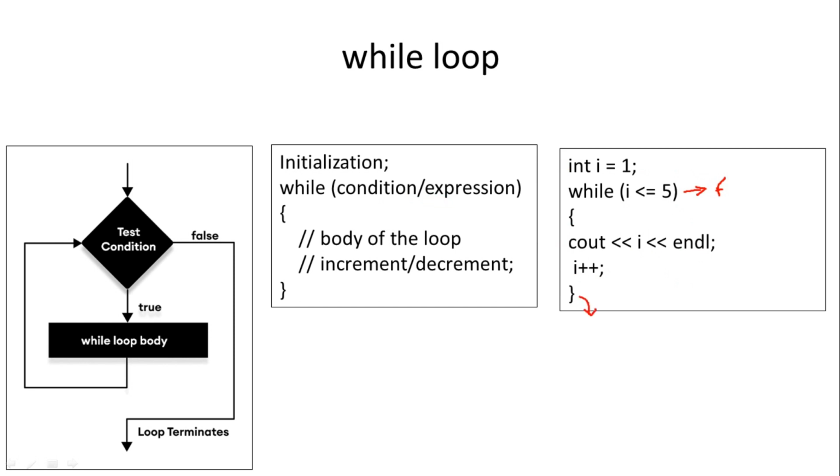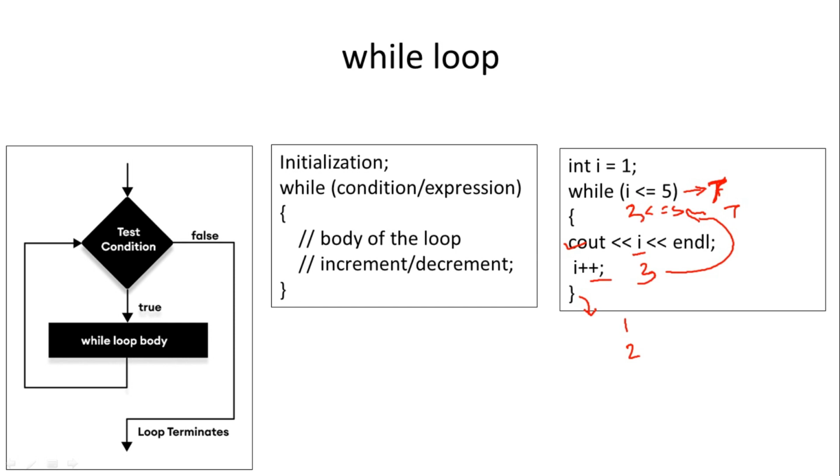So here I was 1, 1 is less than 5, true, so 1 will be printed. I plus plus, so I will become 2. Again the condition will be checked: whether 2 is less than or equal to 5, again it is true, so 2 will be printed. Then I plus plus, the value will become 3.